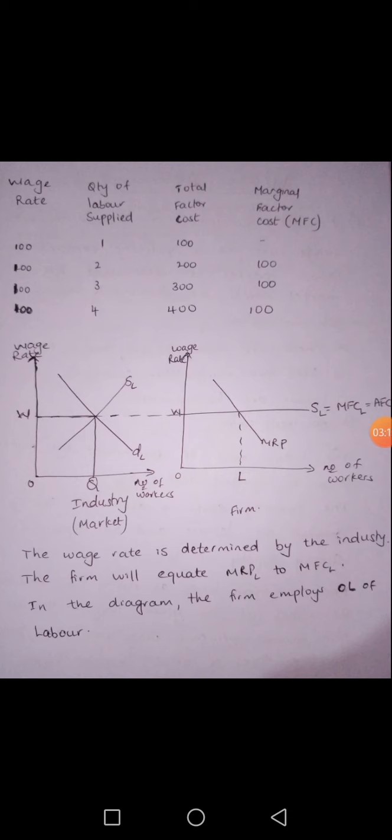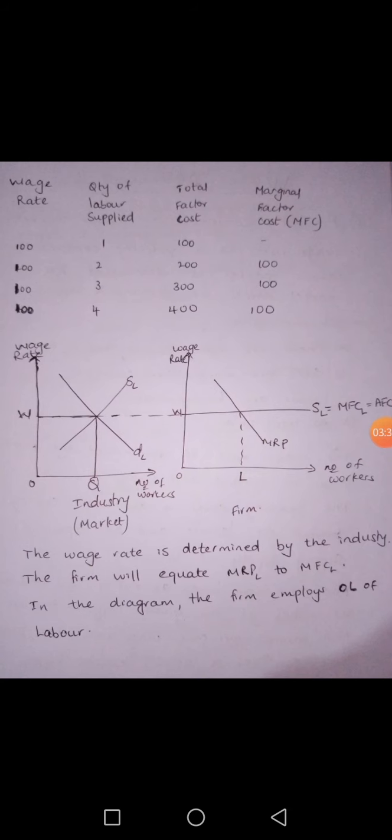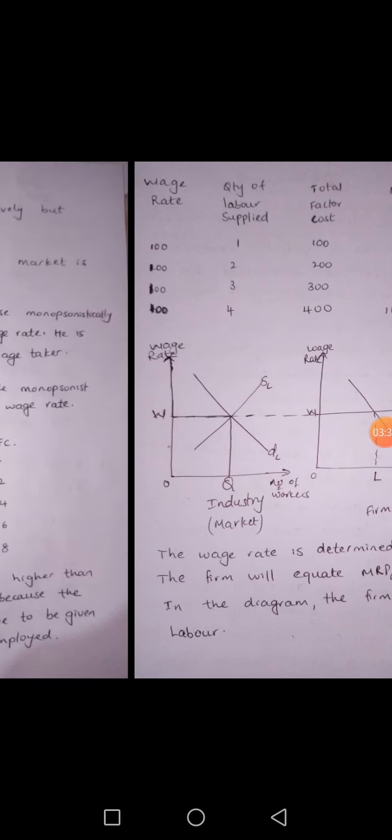Now, why will the firm employ where marginal revenue product is equal to supply? It is because a profit maximizing firm will equate MRP of labor to the marginal cost of labor. So where MRP of labor is equal to the marginal cost of labor, we will have the number of workers that is going to be employed by the firm in a perfectly competitive labor market.